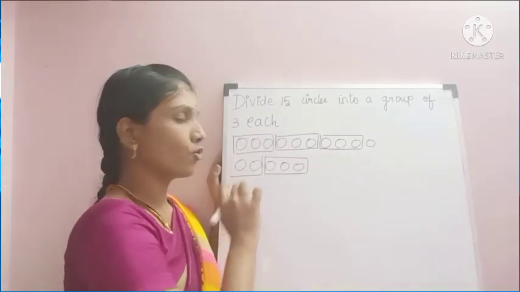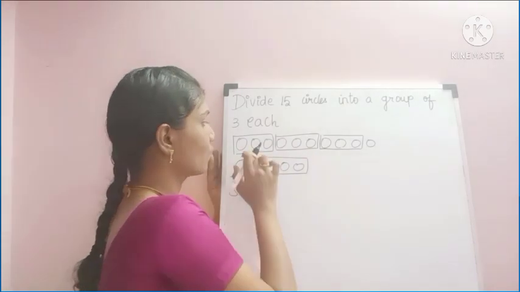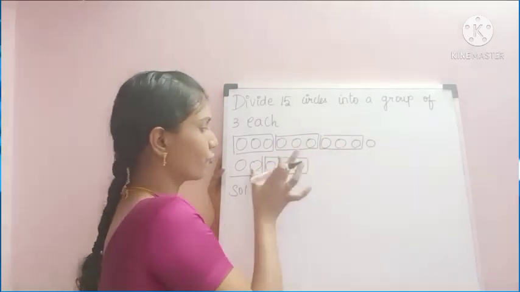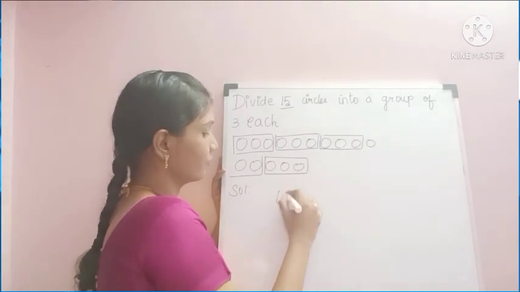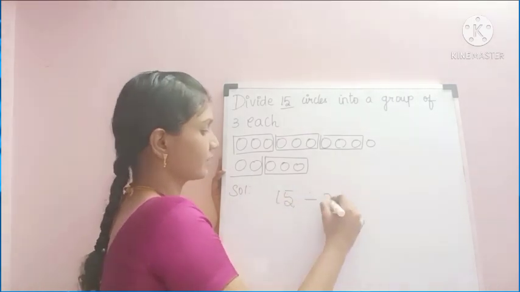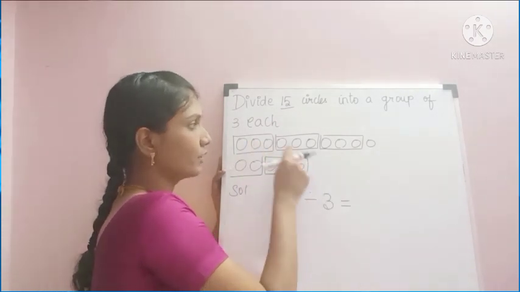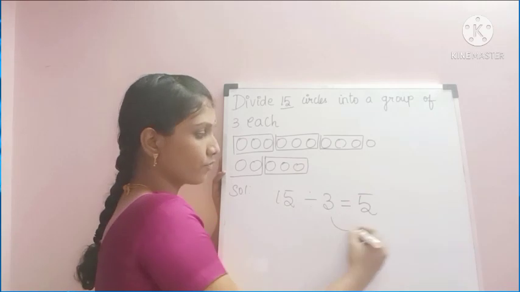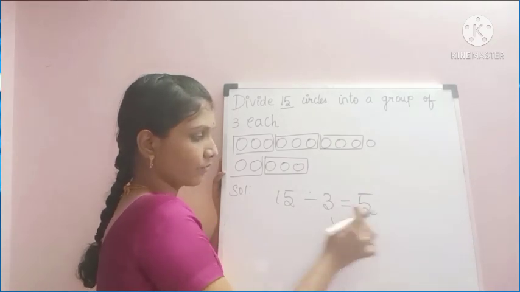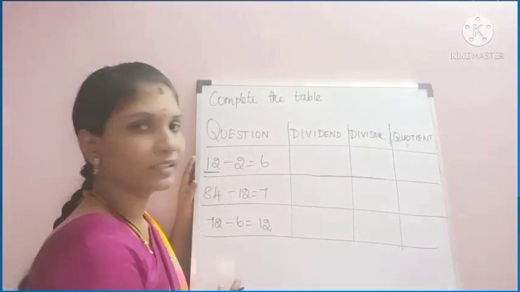Now we have to count how many groups we got. 1, 2, 3, 4, 5. So the division statement will be 15 divided by 3 is equal to, how many groups we have here? 1, 2, 3, 4, 5. See here, 5 3s are 15. Now see children, complete the table.